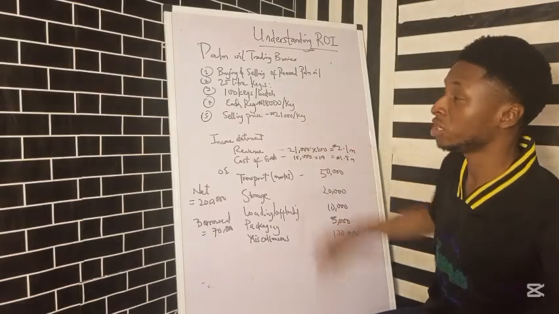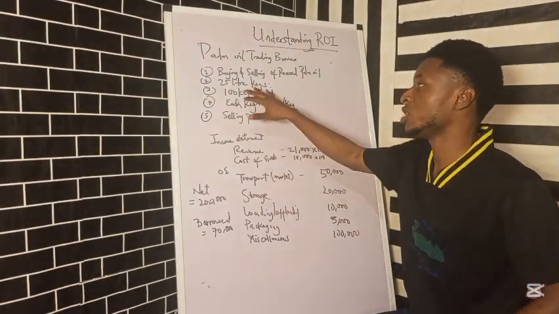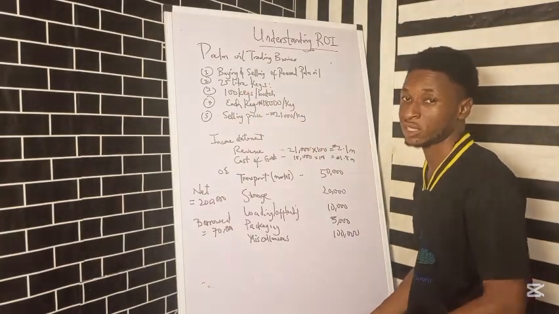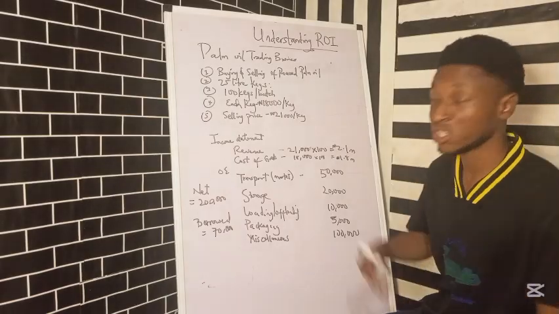So some people store them in drums. But let's use a 25 liters keg as our example here. Then you have your first batch. So we're using 100 kegs per batch as an example. You want to buy 100 kegs, store them, and then sell them when the price increases.